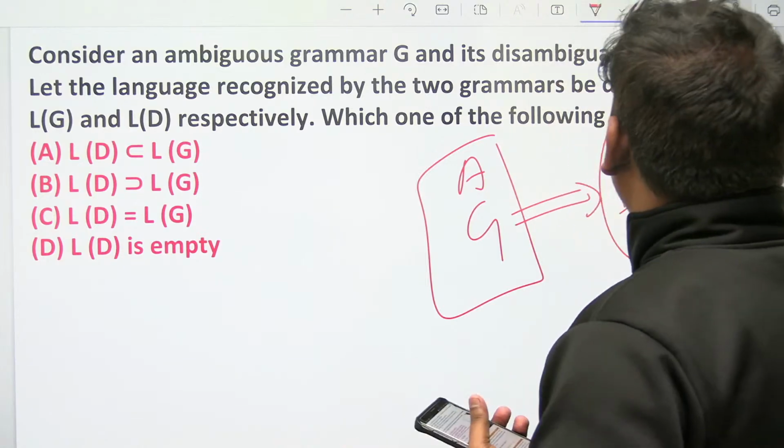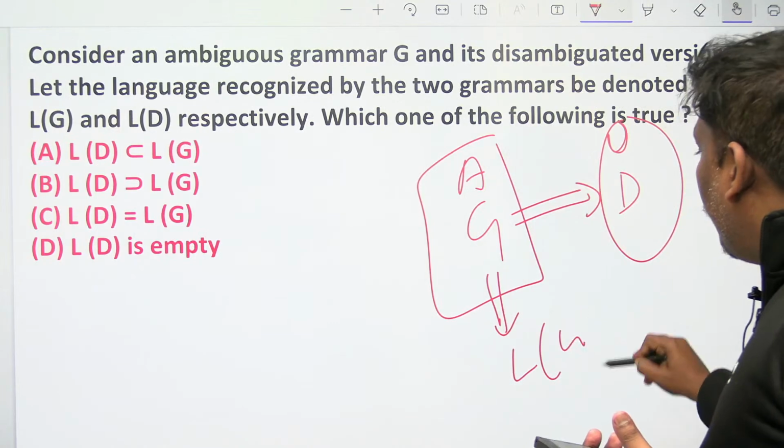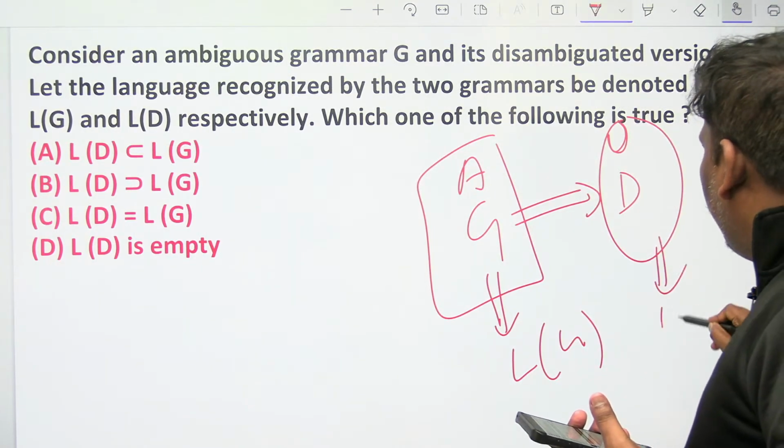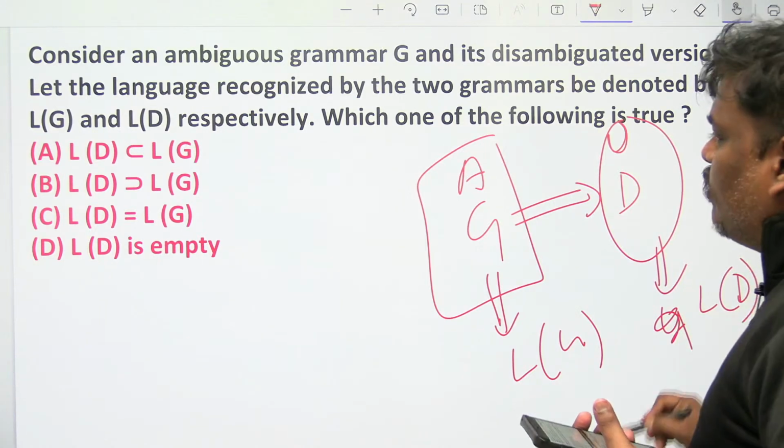Now he is asking: the language of G is L of G, and the language of D is L of D. Then what is the relation between them?